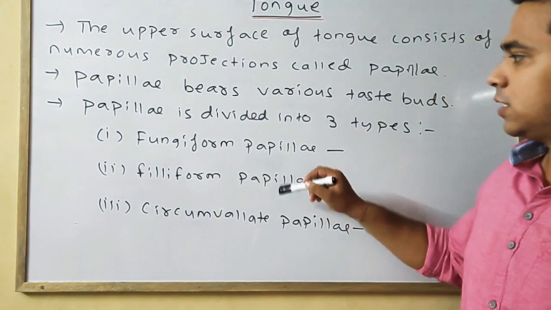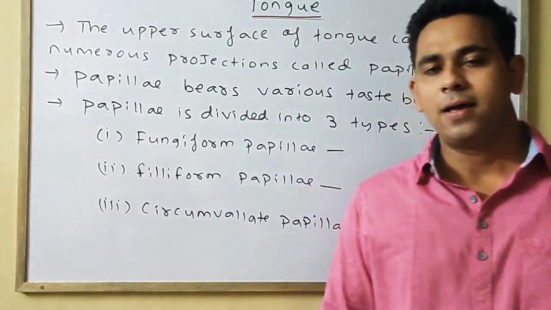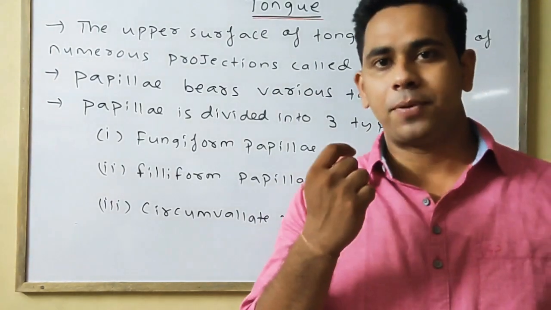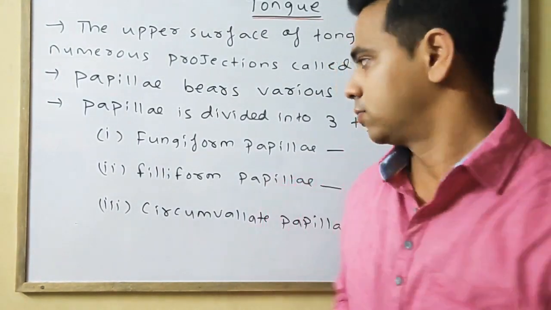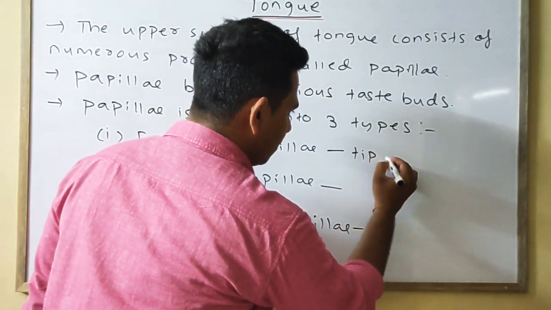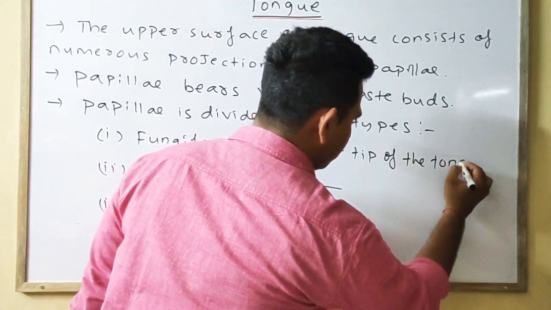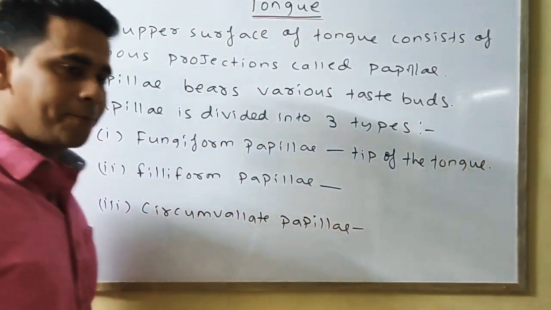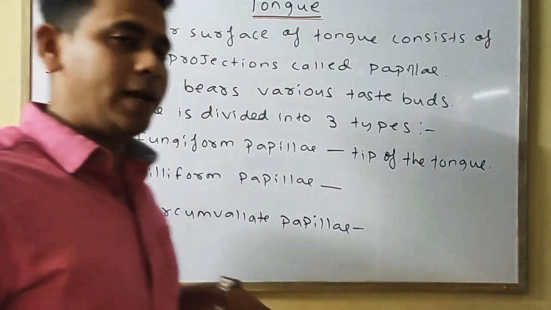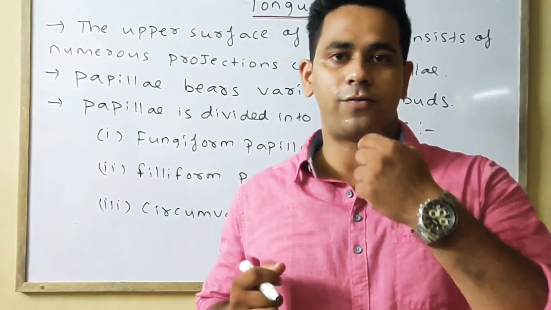We'll discuss the position of the various papilla. Fungiform papilla are present on the tip of the tongue. The filiform papilla are present near the center and side of the tongue.